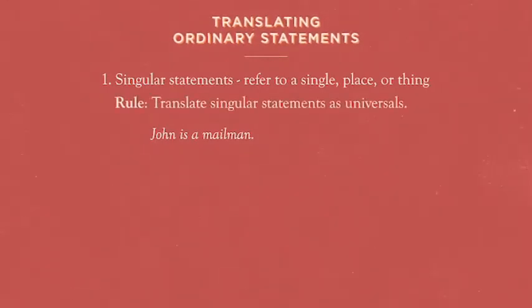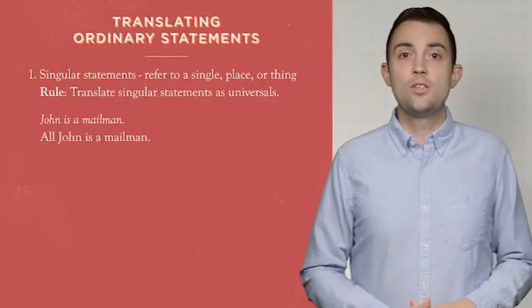Translate singular statements as universals. Though it sounds strange, in order to make it work logically, the statement needs to be translated as "All John is a mailman." That's what we do with singular statements. We simply take the singular subject and make it universal. All John. You can do it for negatives as well.